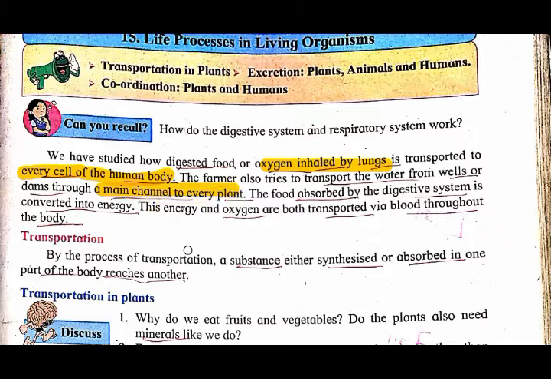Similarly, the food absorbed by the digestive system is converted into energy, and this energy and oxygen are then transported through blood to our body.